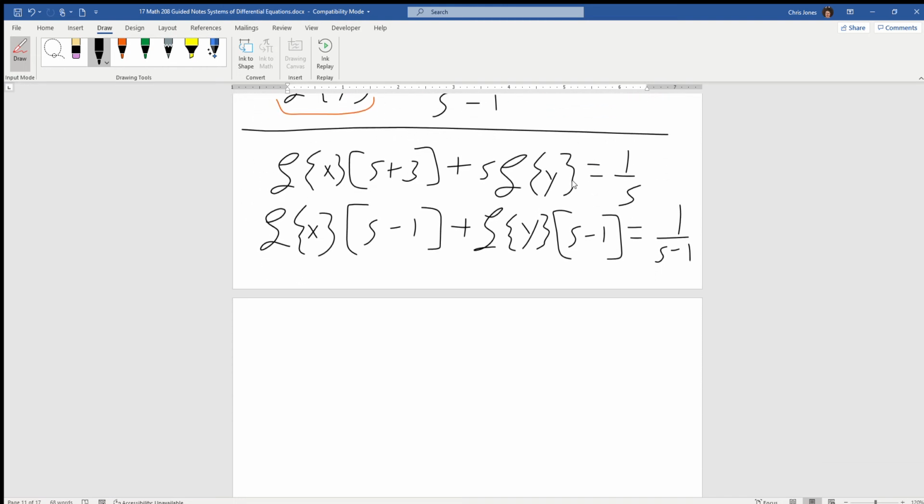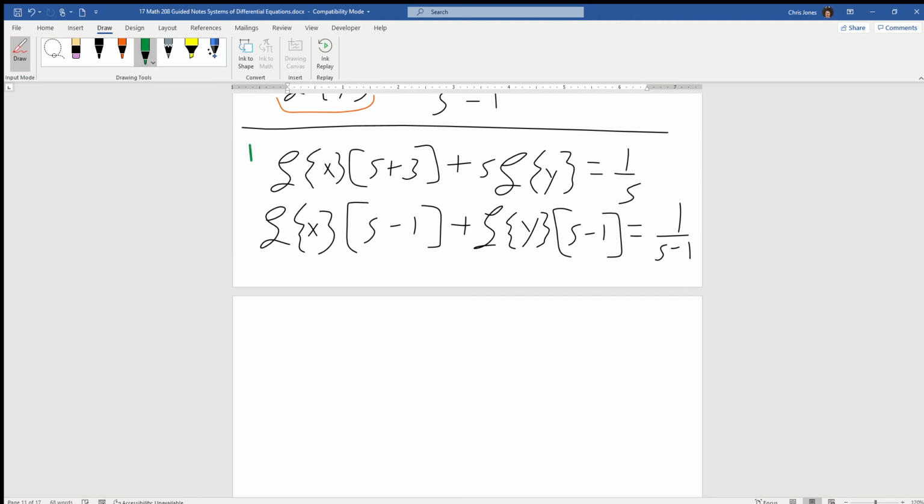Now let's number these equations. Let's call this equation 1, and let's call this equation 2 just for our reference. And let's solve equation 1 for L of x. If we do that, we're going to subtract the s Ly, and then divide by s plus 3. Or we could actually solve it for Ly. It might be a little bit easier. So let's solve it for Ly. It doesn't really matter which one, because eventually you can get to the answer. However, just out of convenience, because Ly is a little bit more simple.